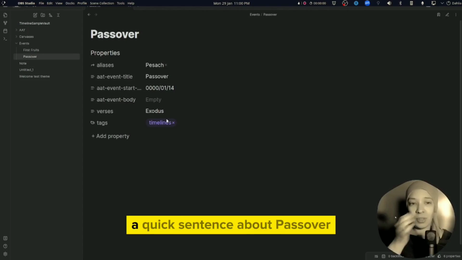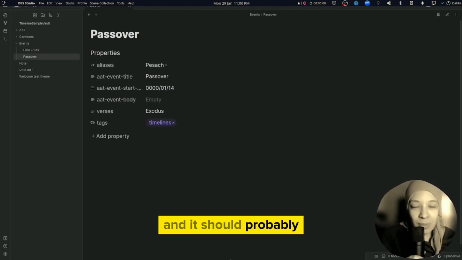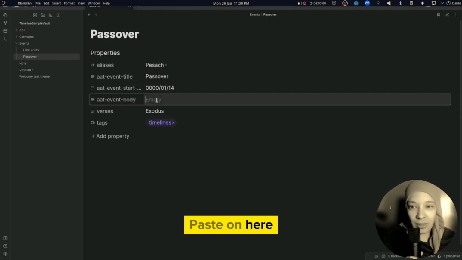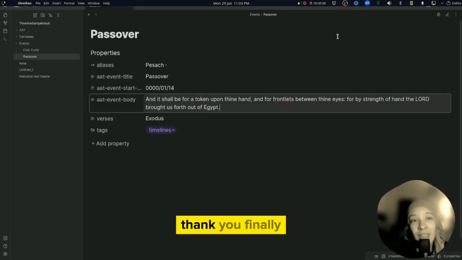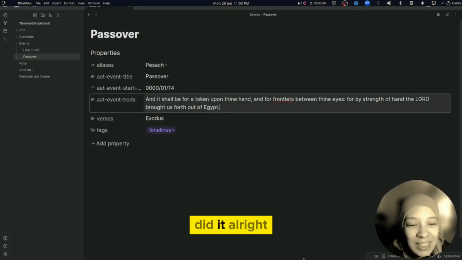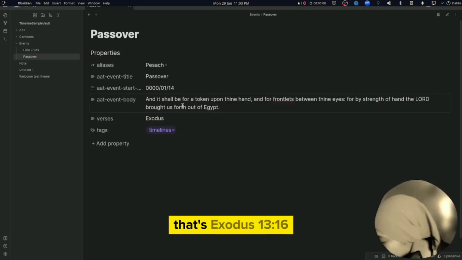Just a quick sentence about Passover. There's a verse, Exodus, and it should probably paste on here. I copied it from my phone. Okay, it doesn't work. Thank you. Finally did it. All right, that's my event body. That's Exodus